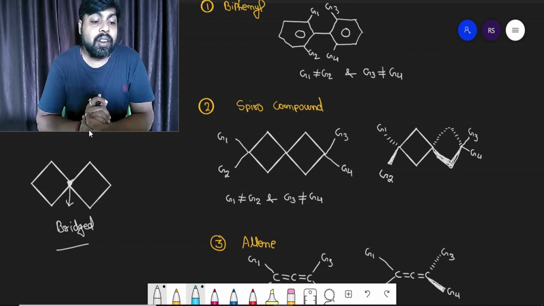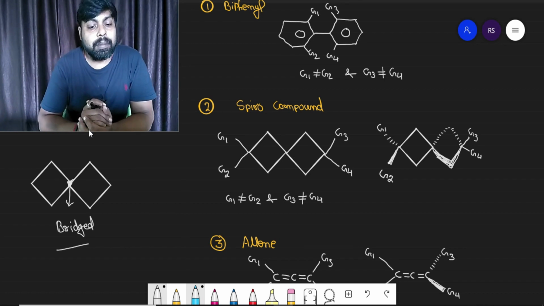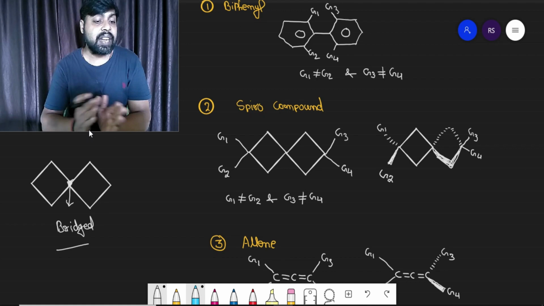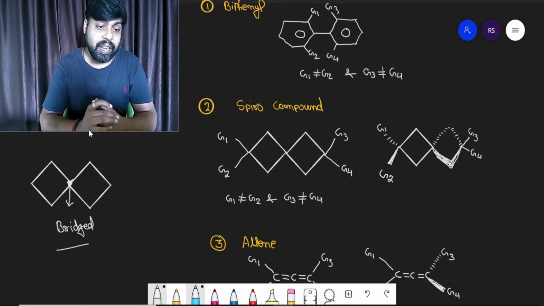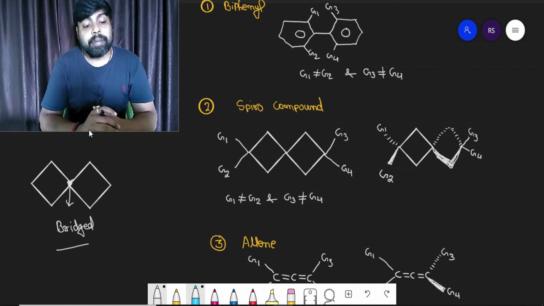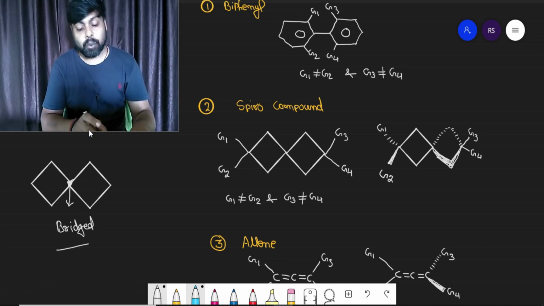So what I am saying is, the given Spiro compound does not contain any chiral carbon, but it can show optical isomerism if the groups attached to the terminal carbons are G1, G2, G3, G4. Again, G1 must not be equal to G2 and G3 must not be equal to G4.